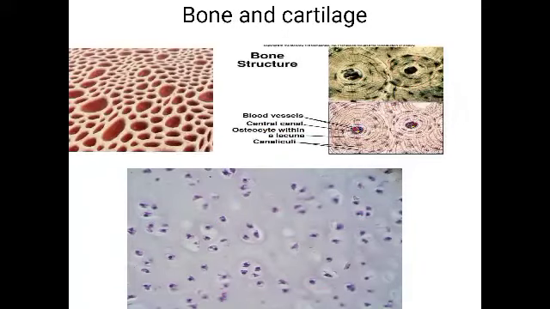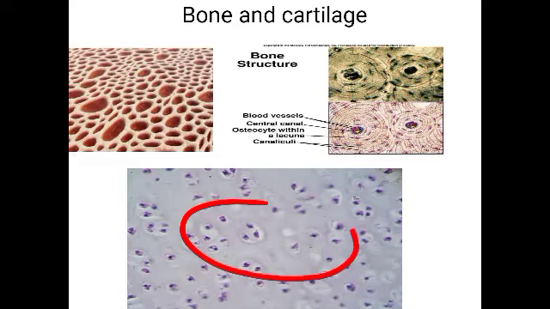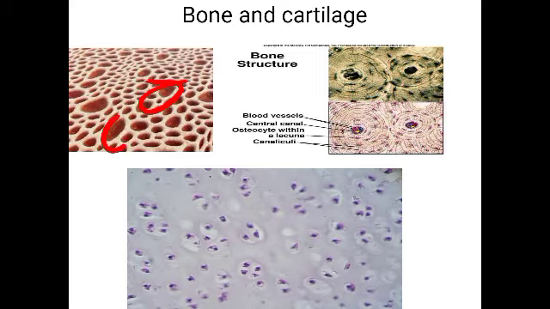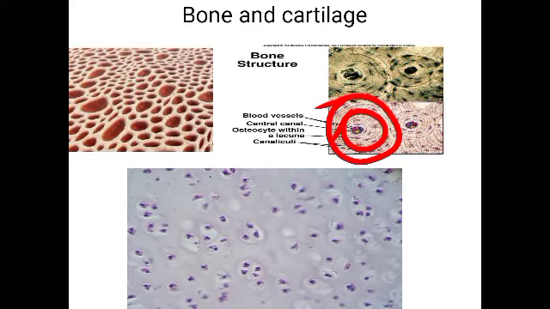In this picture you can see the cartilage, and these are the cells which are present in the cartilage. Now this picture is the bone. You can see the cavities in the bone, inside which the bone cells called the osteocytes will be present. When we see the section, we can see the bone cells arranged in a circular manner like this, in cavities.